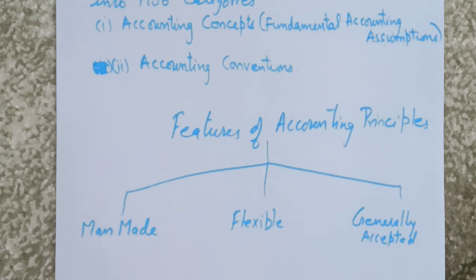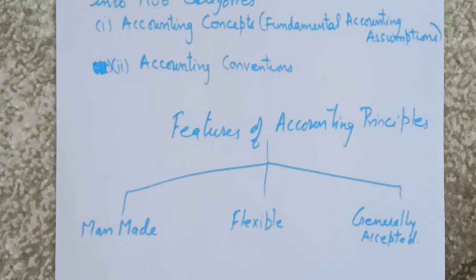These accounting principles are generally accepted by all. They are the basis and guidelines for accounting, and should be accepted by all, so that there is uniformity and understandability. If it is not generally accepted, and different accountants are practicing different rules and guidelines, then it is difficult for one person to understand the financial statements prepared by another accountant.